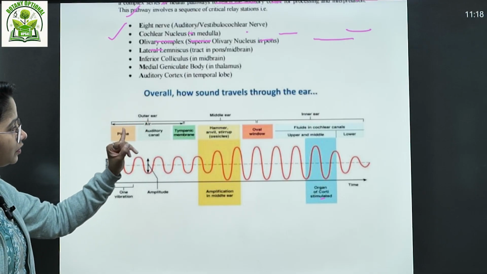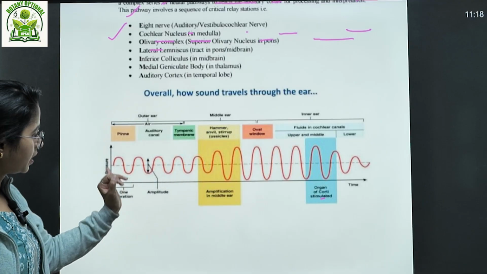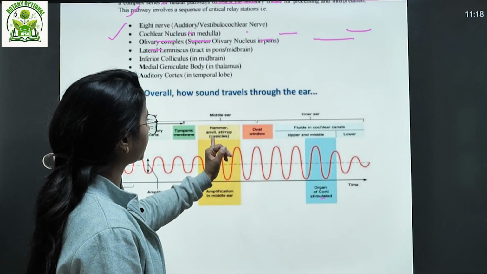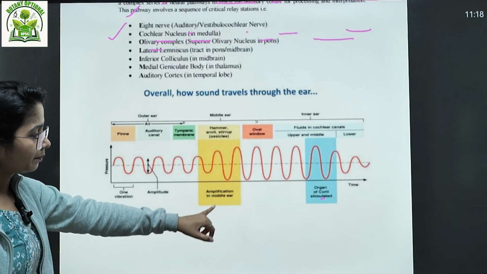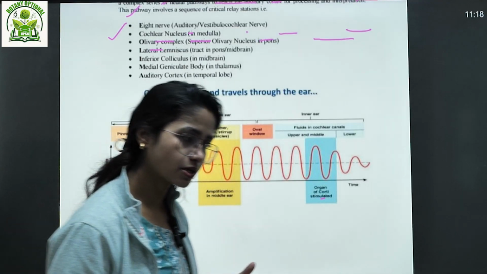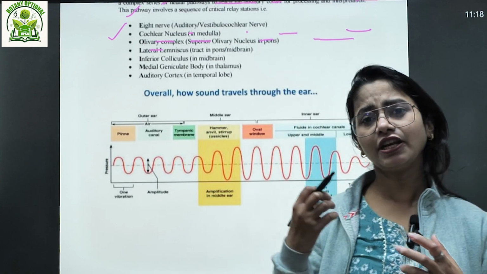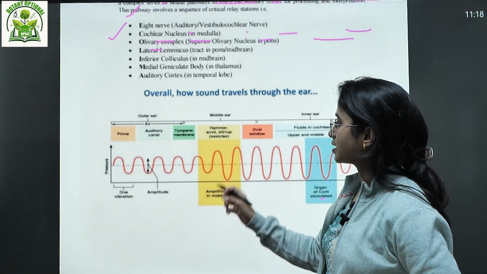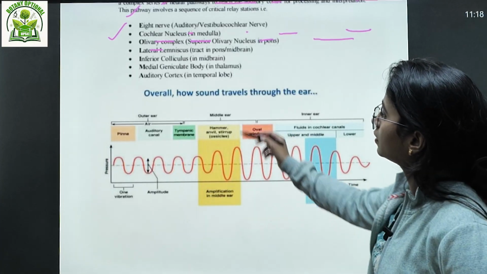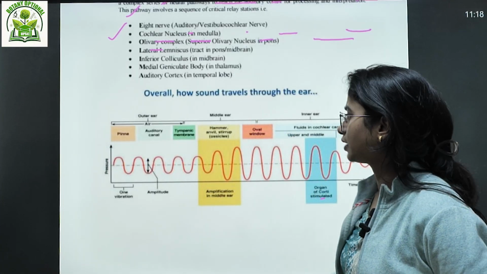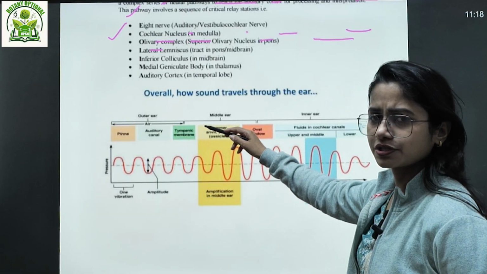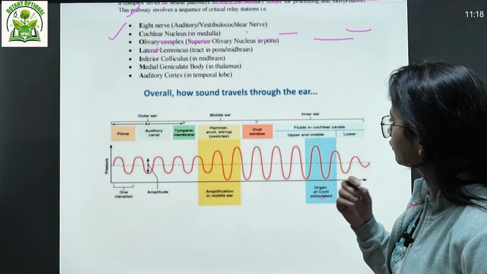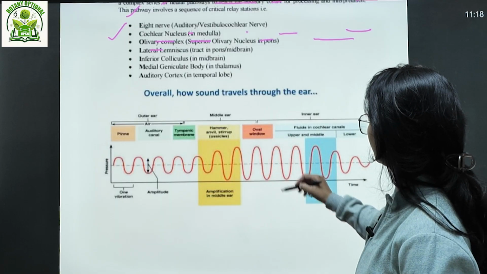Outer ear: pinna, auditory canal, tympanic membrane. The sound wave is going like that. After the tympanic membrane comes the middle ear, that is the hammer, anvil and stirrup. Amplification occurs in the middle ear, which is why some people can hear even a very low voice, a very low pitch, right? So after the tympanic membrane, amplification occurs. Then there's the oval window. In the middle ear are the ossicles, these bones, of course we have already seen that diagram. Then the oval window, this is going like that.